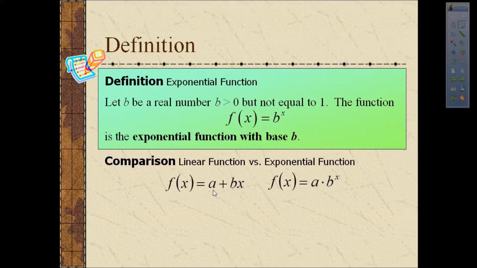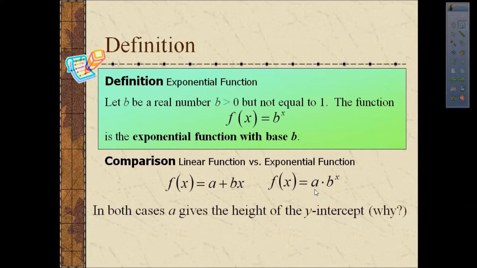On a linear function, the constant a, the number that's not multiplied times x, gives us the y-intercept of the function. Well, it turns out on an exponential function, the number a, the number that is not raised to the power x, also gives us the y-intercept of the function. Why would that be? Remember that the y-intercept is the value of the function when x is equal to 0. Well, if we multiply a times b to the 0 power, that's a times 1, or a.